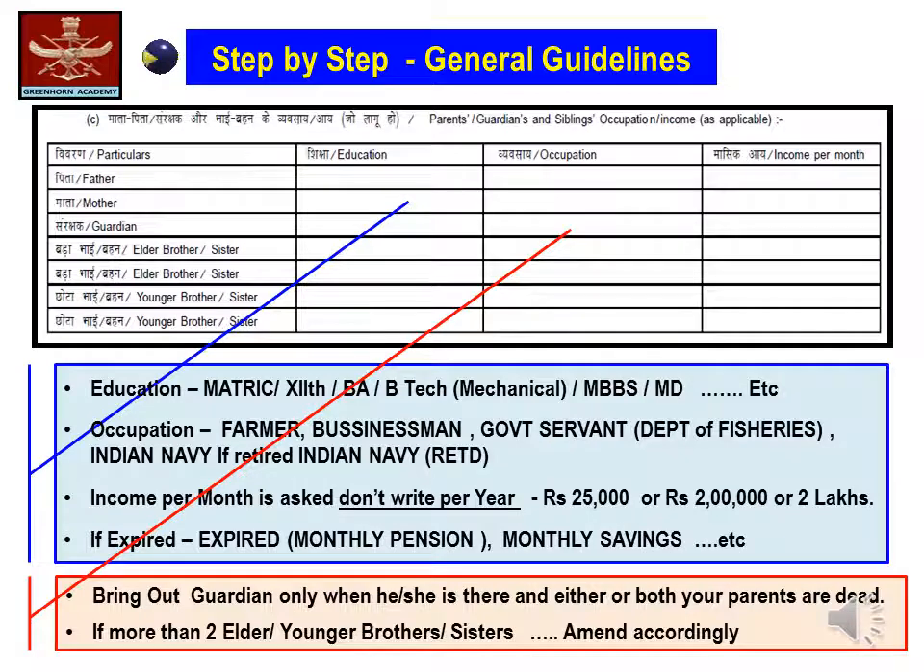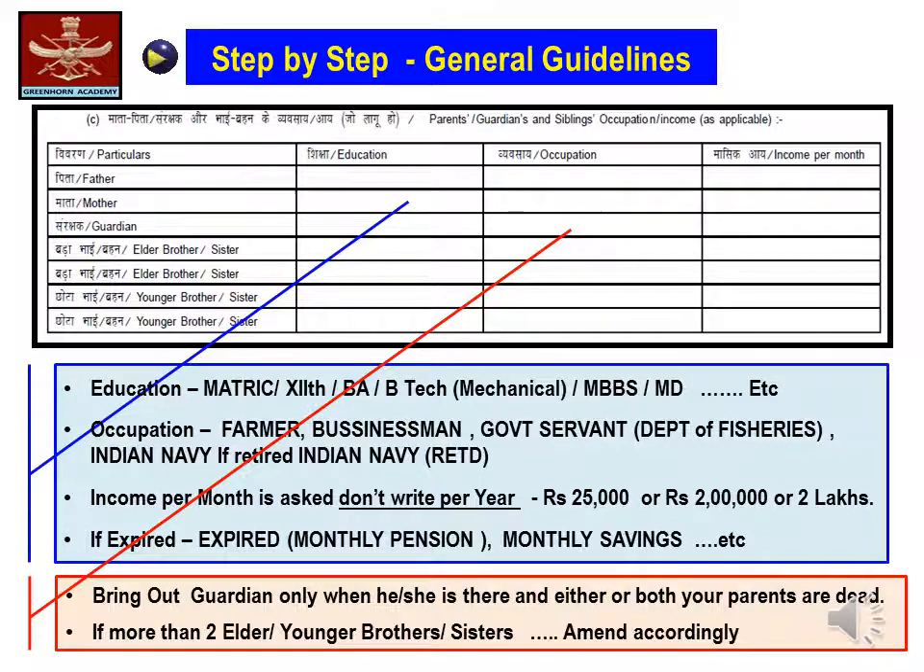Candidates, now continuing with the form, parents, guardians and siblings, occupation and income is to be written next. First comes the father, wherein you are supposed to write the education of your father, easy matric, class 12th pass, BA, BTech, mechanical, MBBS, MD or whatever. Whatever you write, substantiate and write very legibly.